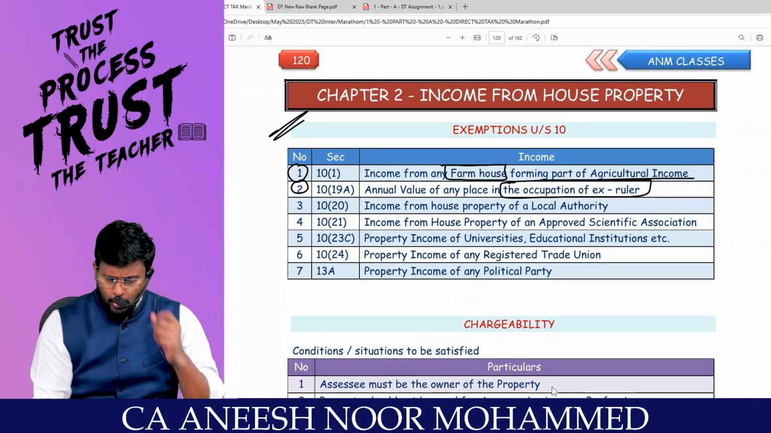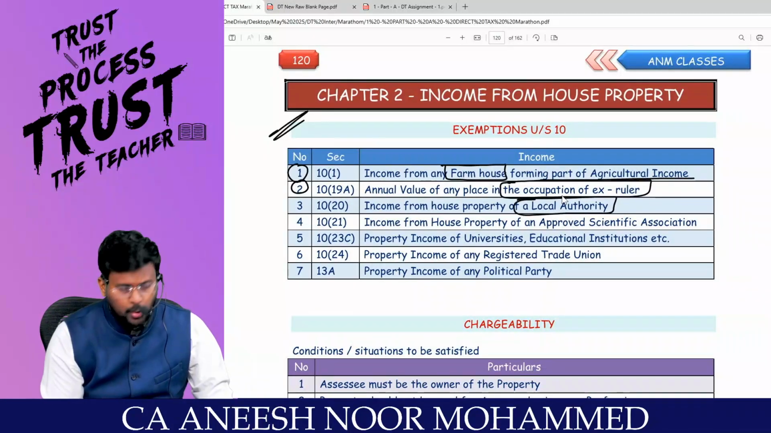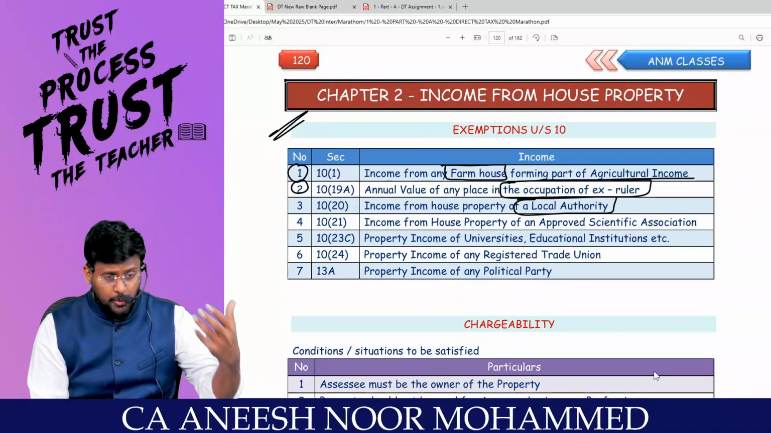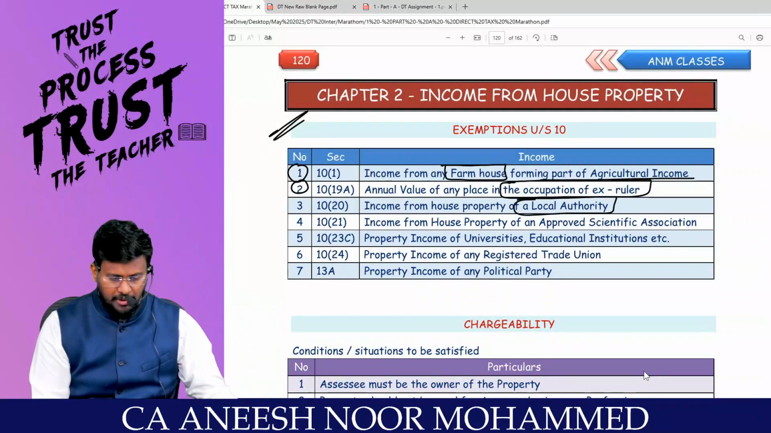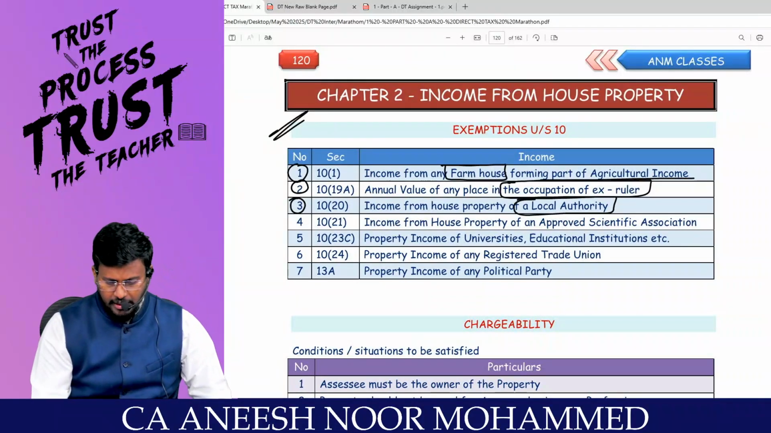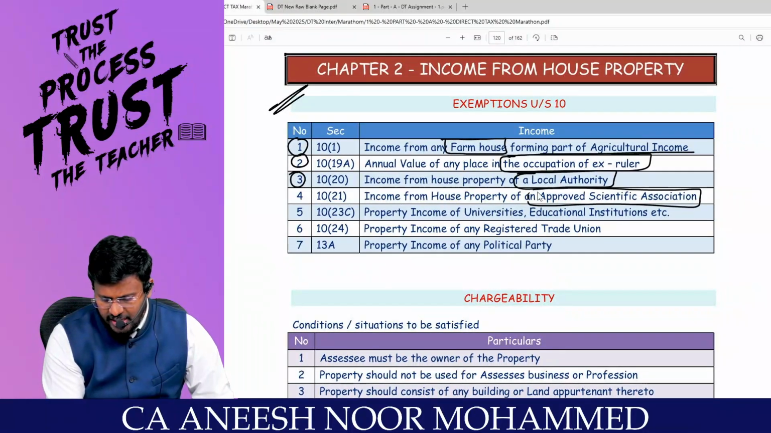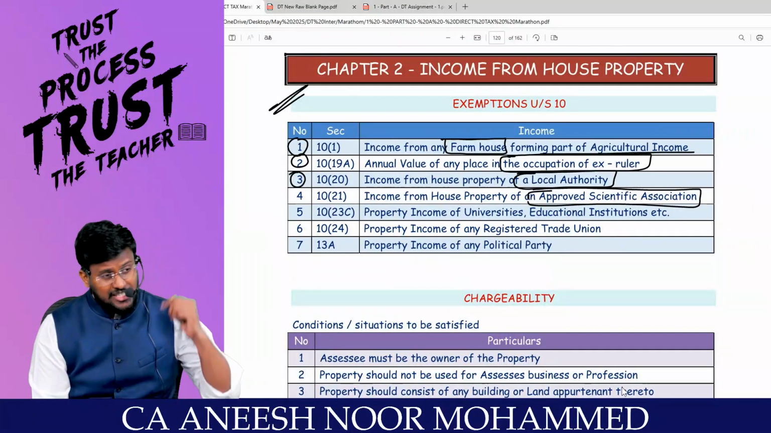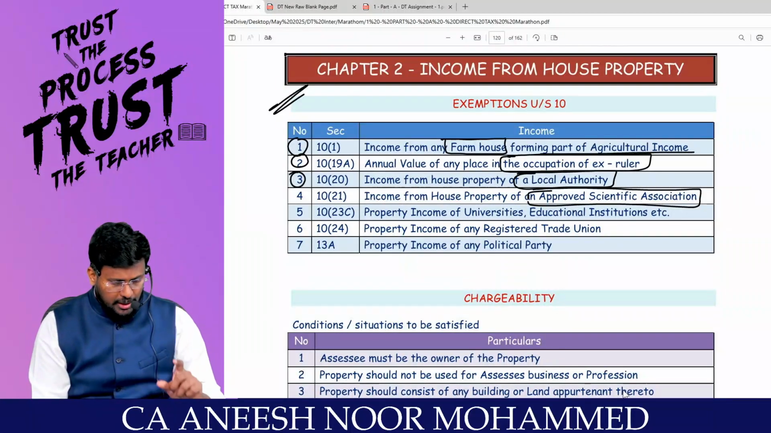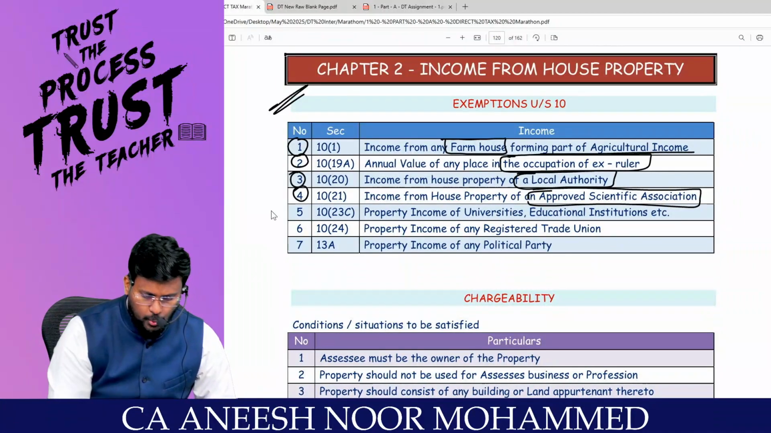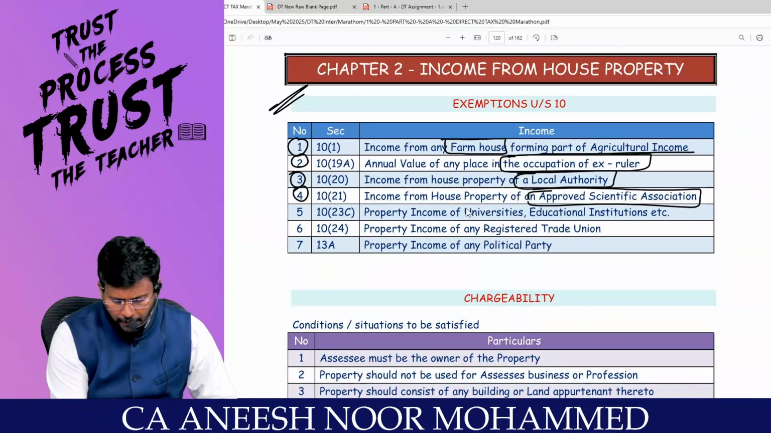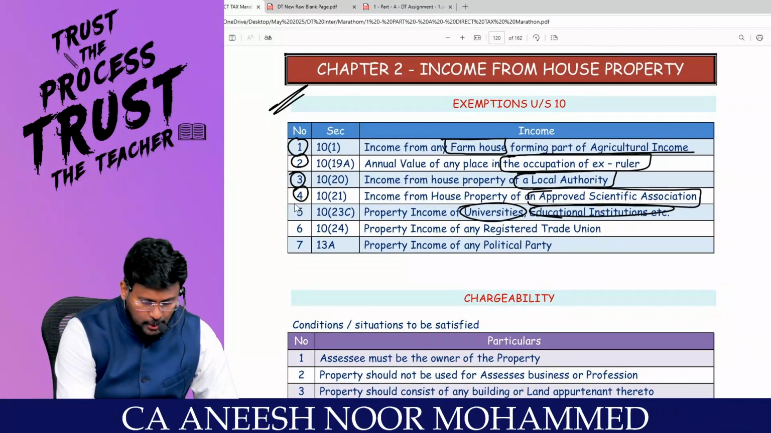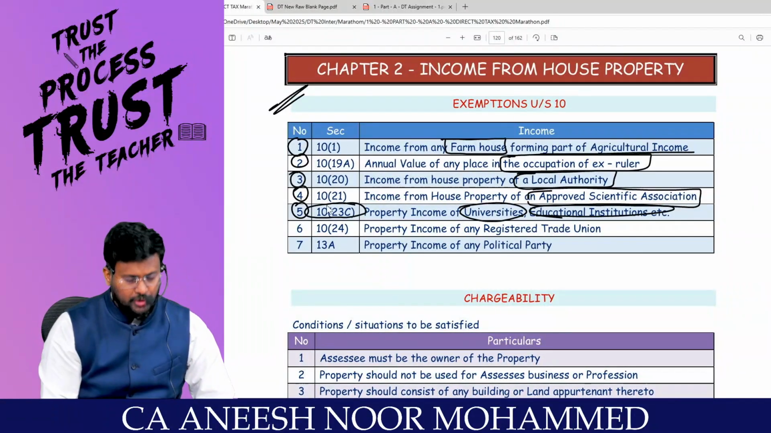Income from house property of a local authority. For example, there is a local authority, Greater Chennai Corporation. If they are having any house property income, that is fully exempted for them under section 10(20). Then income from house property for an approved scientific association, section 35, expenditure on scientific research. Such people got any IFHP income, that is fully exempted for them under 10(21). Sir, property income of university, educational institutions, etc. Those people are called 10(23C) series organizations.